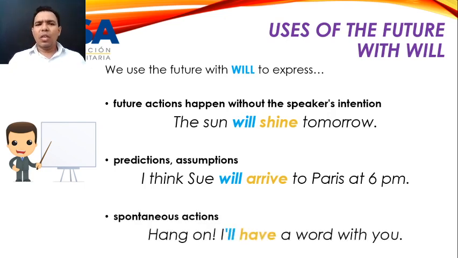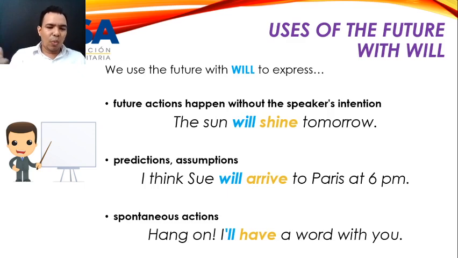Now, when we are talking about spontaneous actions or decisions, we have to use will. Not going to. Will. Imagine you see somebody that is in problems or he is carrying a heavy bag or a heavy box, something that is really difficult, and you immediately decide to help that person.